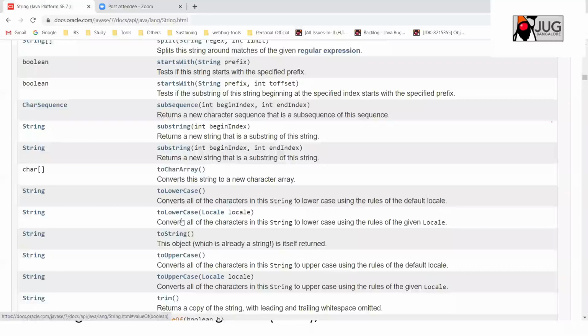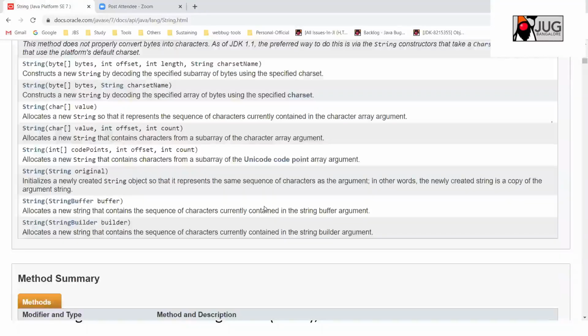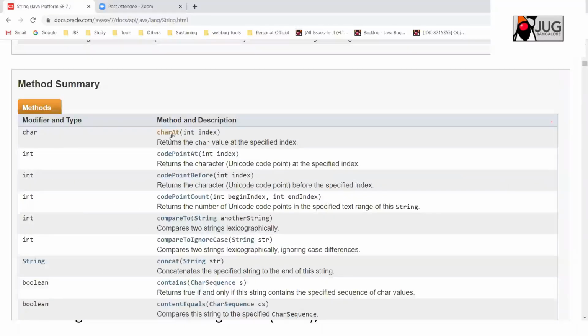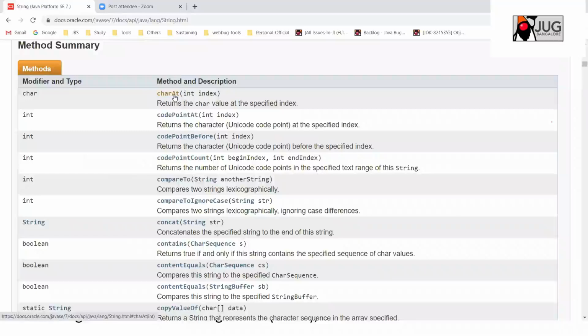For example, this is the string documentation. I have taken 7 because many people are still on 7. Anyway, nothing much has changed. So these are all the methods. I will discuss what all the constructors we can use. But the charAt method will return the character at a given index. For example, let's say the string is hello world, and you are searching for the W, what is the index of the W there? So it returns a position, starting from 0, 1, 2, 3 like that, of where that W exists.